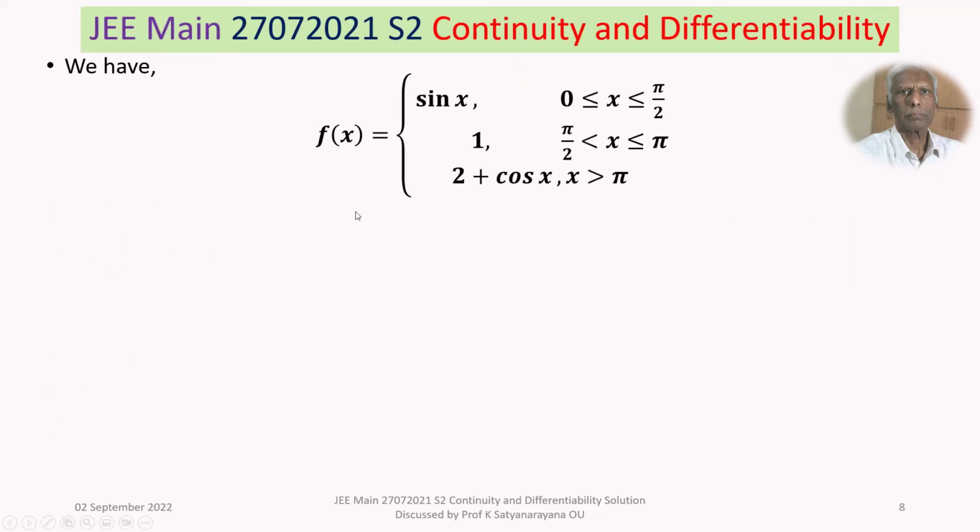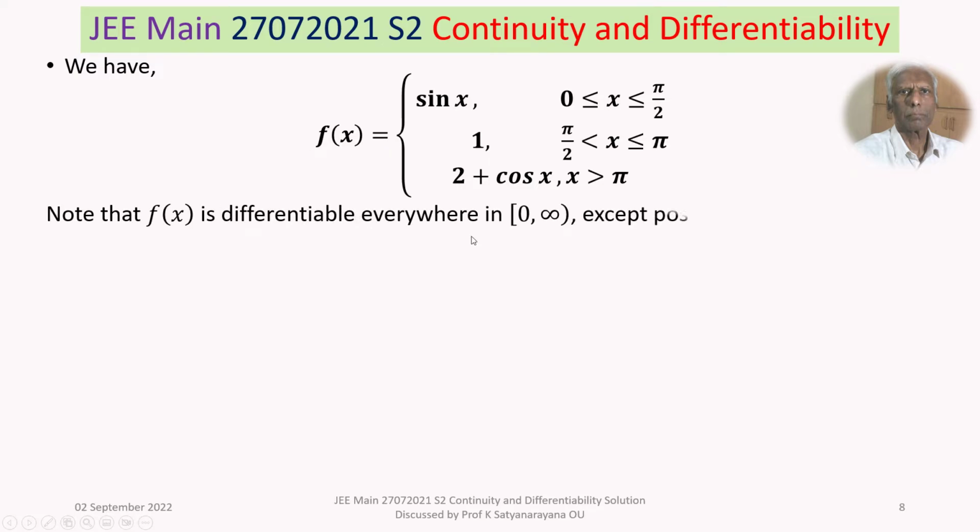That's our function. Now, f(x) is differentiable everywhere in 0 to infinity except possibly at x equal to pi by 2 and x equal to pi. Let's see at x equal to pi by 2.